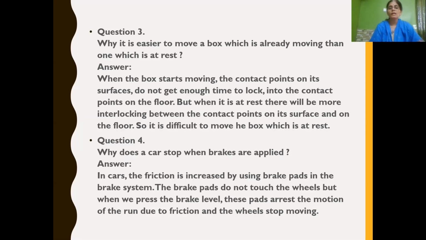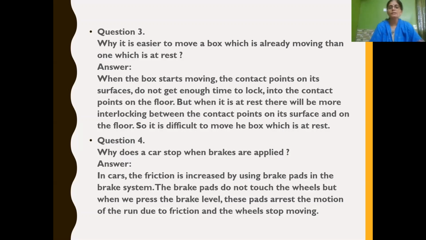Now let us see the answer. When the box starts moving, the contact points on its surface do not get enough time to lock into the contact points on the floor. But when it is at rest, there will be more interlocking between the contact points on the surface of the box and on the floor. So it is difficult to move the box which is at rest.